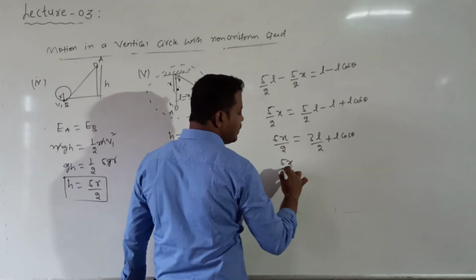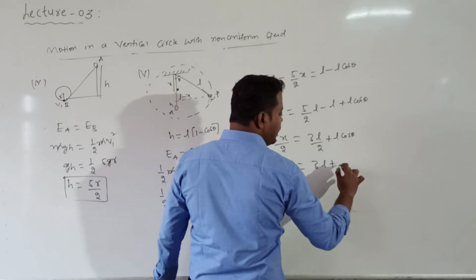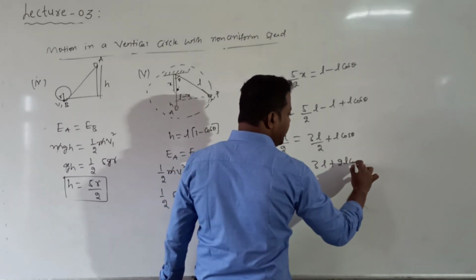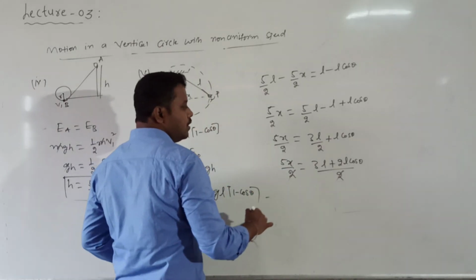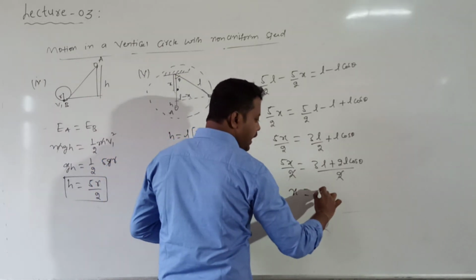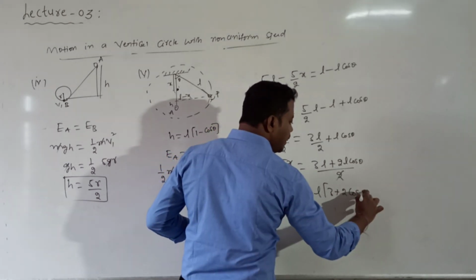Then 5 into x by 2 will be equal to, if I take LCM here, 3L plus 2 into L into cos theta divided by 2. 2 cancels. So what will I get as the answer for x? Can I take L common? 3 plus 2 into cos theta divided by 5.